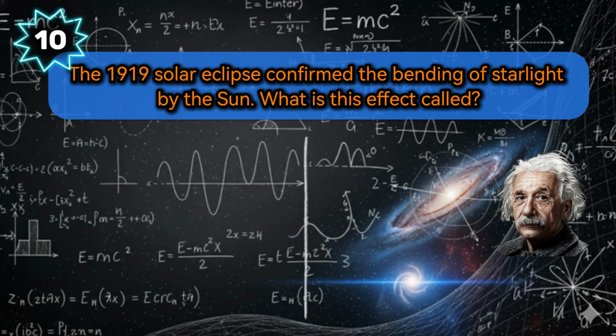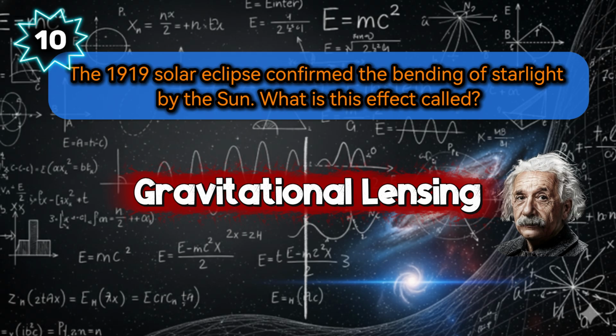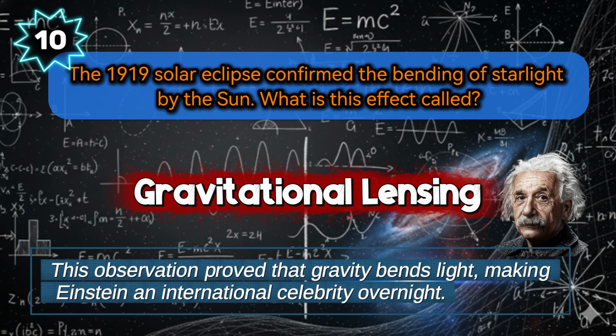This effect is called gravitational lensing. This observation proved that gravity bends light, making Einstein an international celebrity overnight.